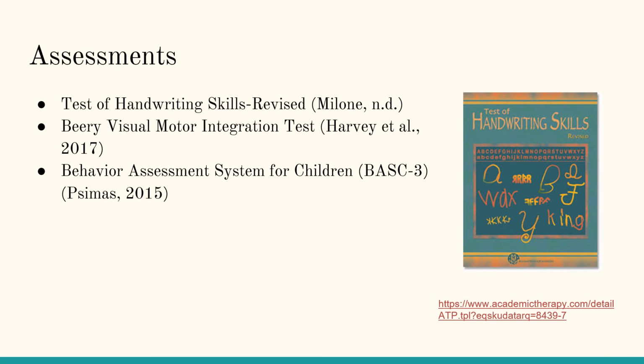Due to the clinical presentation of children with FAS having poor legibility, this assessment would be appropriate to use. Another assessment is the Beery Visual Motor Integration Test, which measures the area of visual perception. Specifically, it assesses difficulties in integrating or coordinating visual perception and motor abilities. Children with FAS often have visual acuity and visual motor deficits that affect their occupations in school.